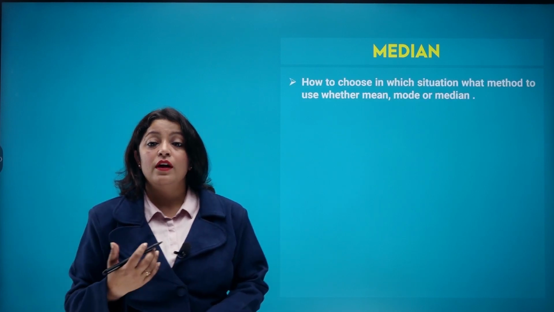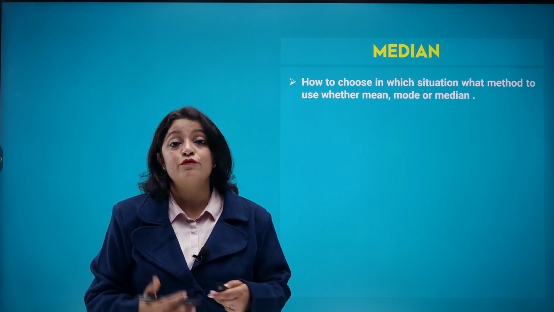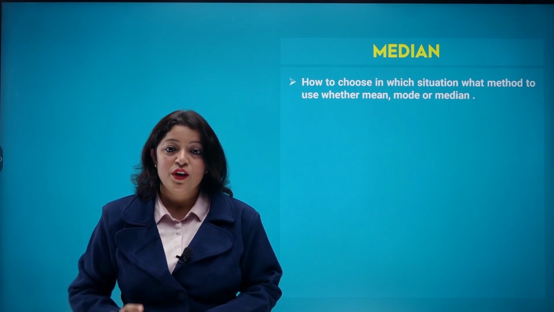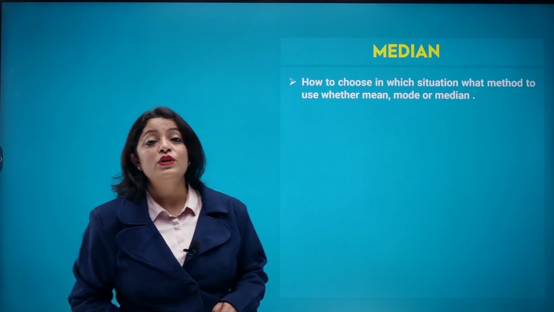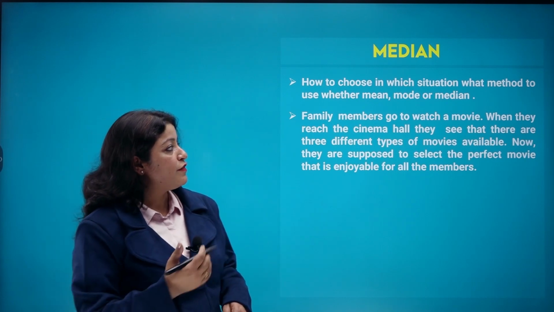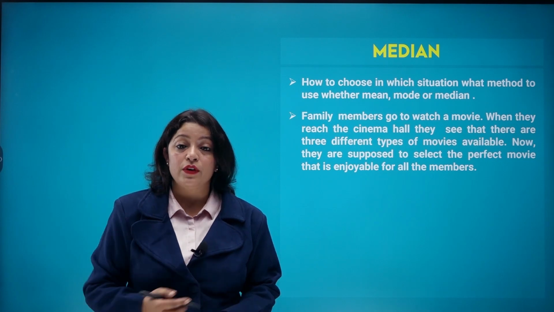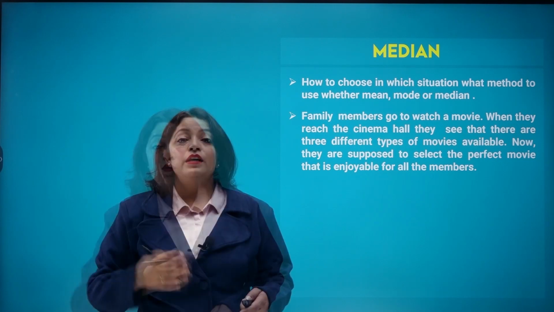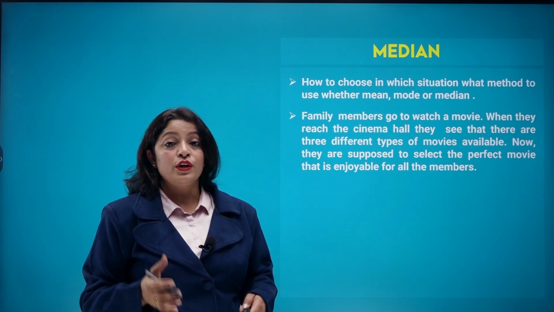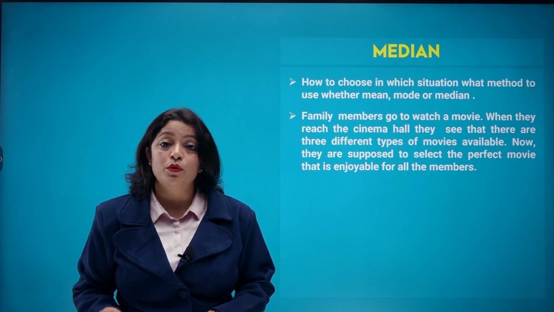How to choose? In which situation? What method to use? Now there are three, and the fourth is the range. So which is to be used and when is it to be used? Here, mean, median or mode, which will you be using? Just imagine a problem here: let family members go to watch a movie, and when they reach the cinema hall, they are supposed to select the perfect movie according to their ages or according to their taste, which they enjoy the most.